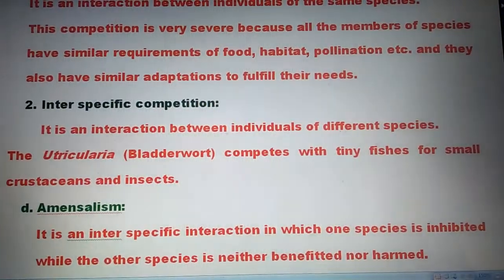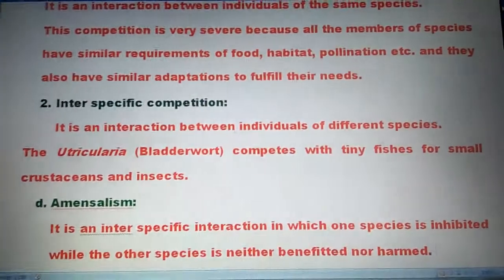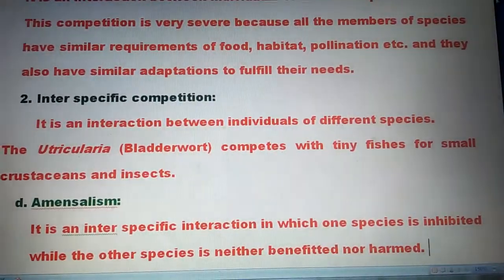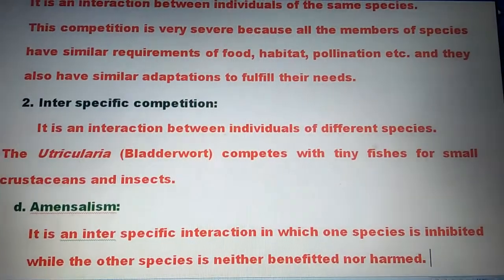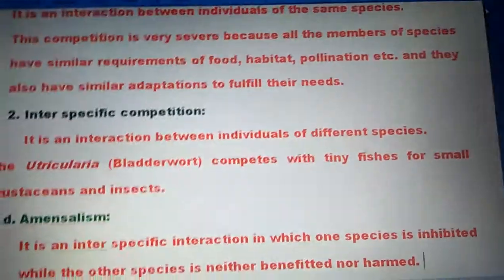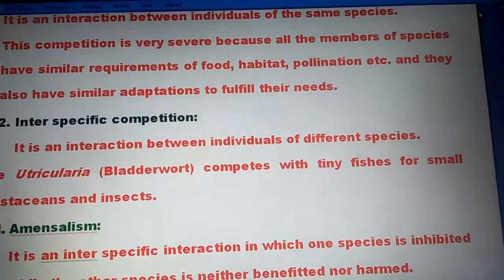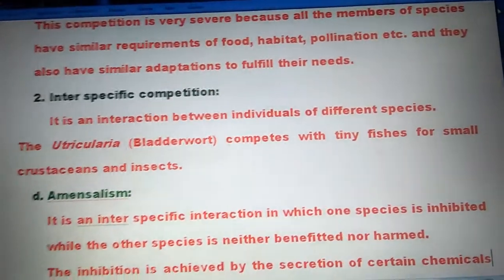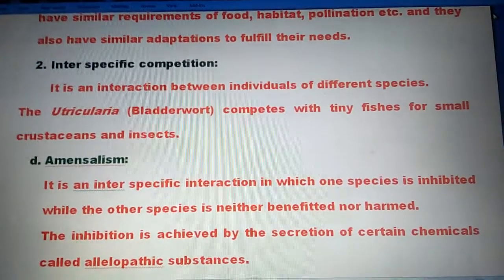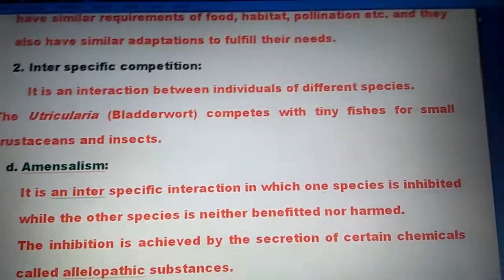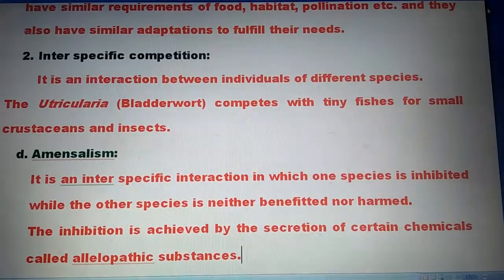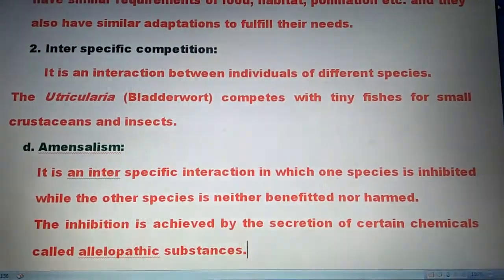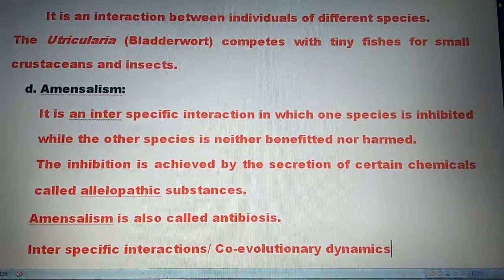Amensalism. It is an interspecific interaction in which one species is inhibited while the other species is neither benefited nor harmed. The inhibition is achieved by the secretion of certain chemicals called allelopathic substances. Amensalism is also called antibiosis.